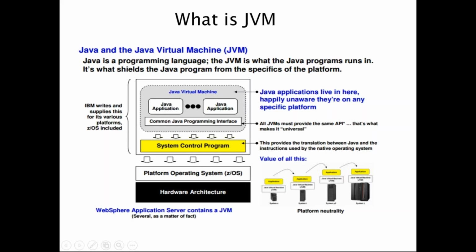The same way, when you want a Java application to talk to the external world, there will be a certain programming interface and a set of instructions. Only in that way can I give an instruction to a Java application inside the JVM and get some results through it. So this is the interface. And this is your system control. System control is the translation between your Java and your native operating system.